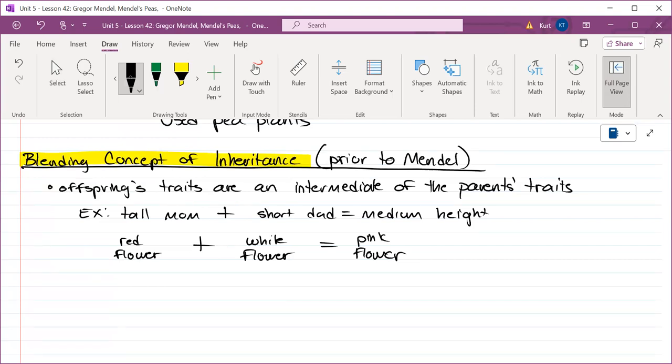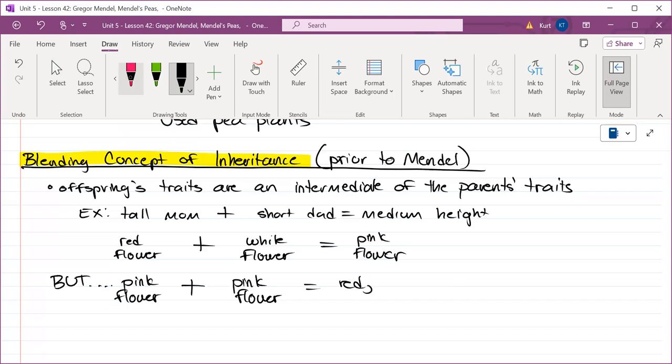Okay. Well, then riddle me this. What about when you have a pink flower? So hold on, I'm going to write but. What about if you have a pink flower and a pink flower? You get red, white, and pink flowers. Explain that.